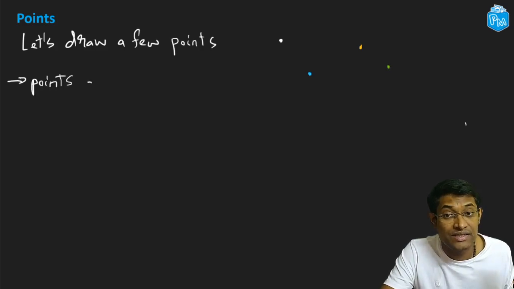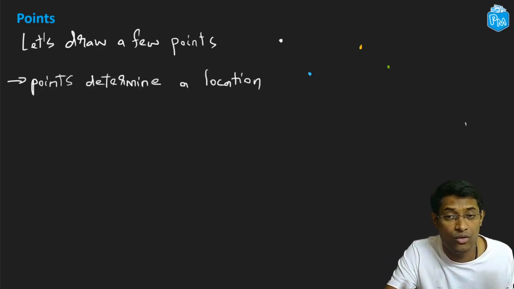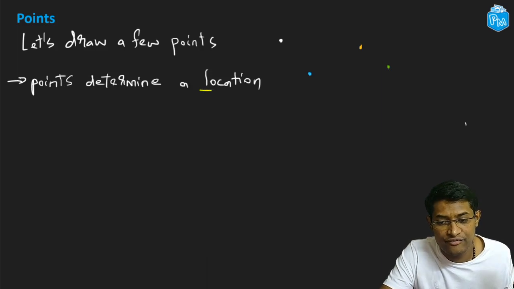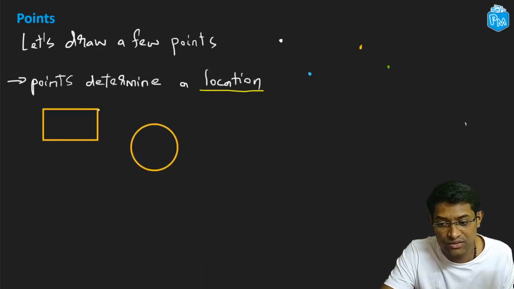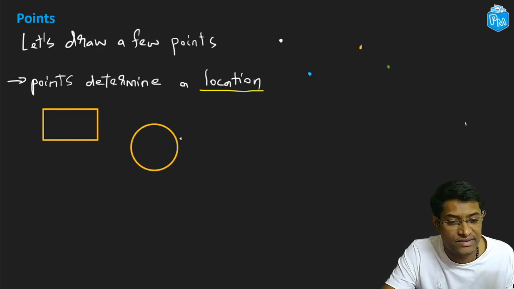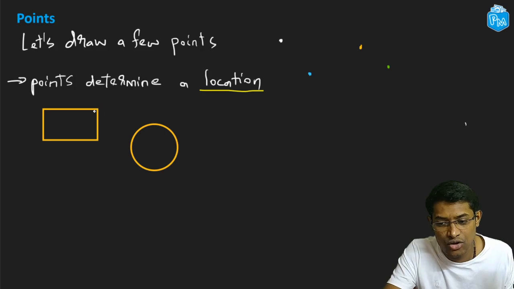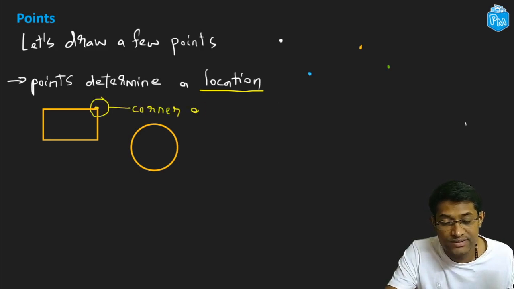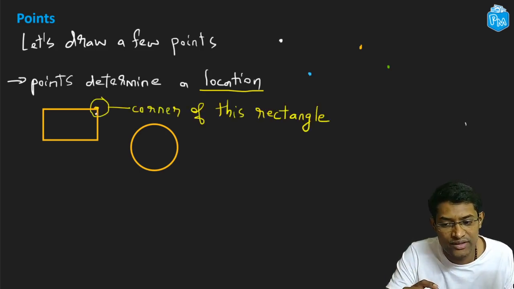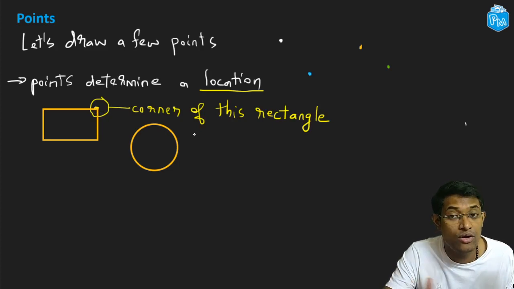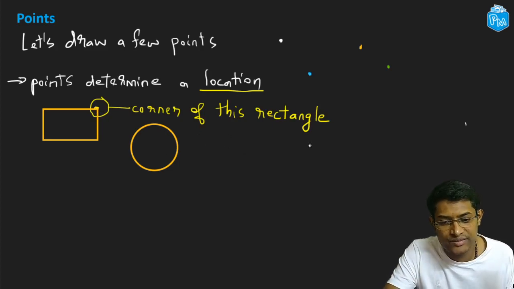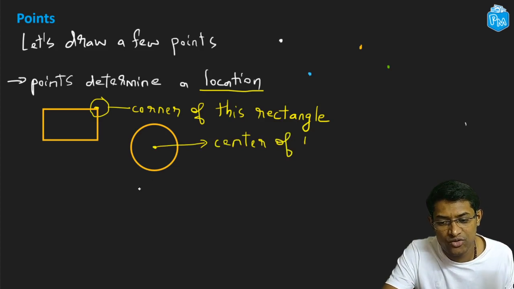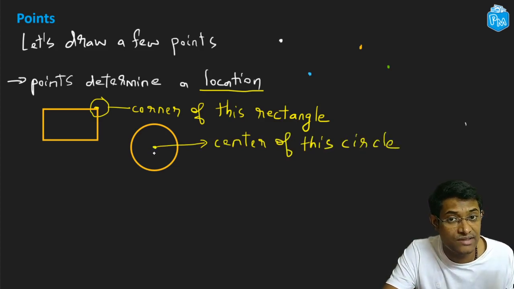So points determine a location. They talk about a location. Say you have two people, and one person has a plot of land that looks like this, and another person has a plot of land that looks like this. So you can say that this corner over here, that's a point, and this point locates the corner of the rectangle. Or similarly, you can say this point over here is the center of this circle. So points determine a location.